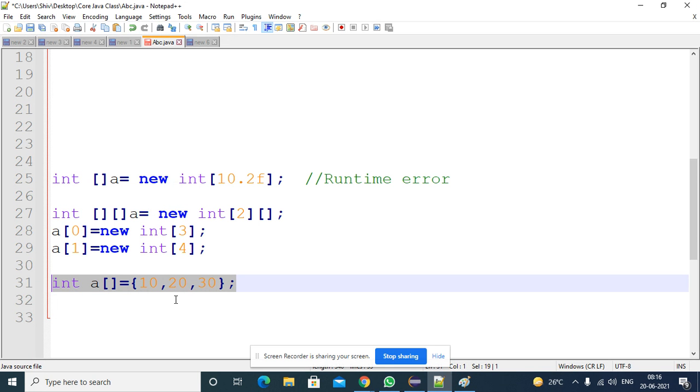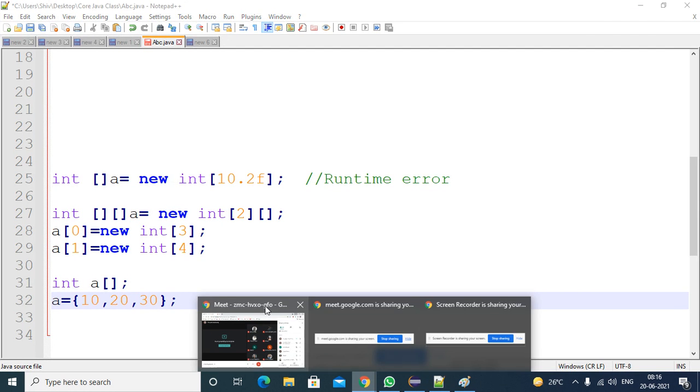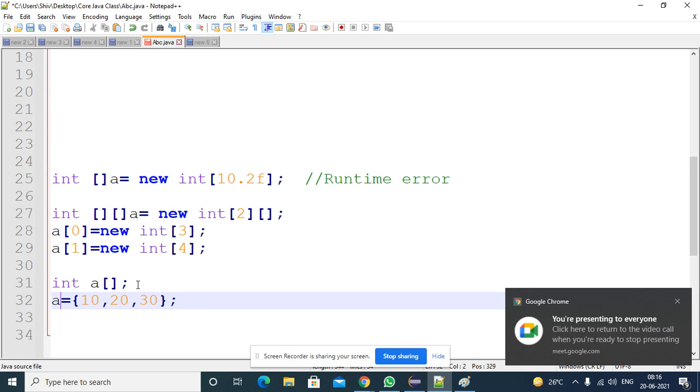Whenever you are constructing an array in a single line, you are not supposed to split it into multiple lines. It must be in a single line only. If it is in a single line, then only it will work. Otherwise it won't work, it will throw a compile time error. So we covered this point also.